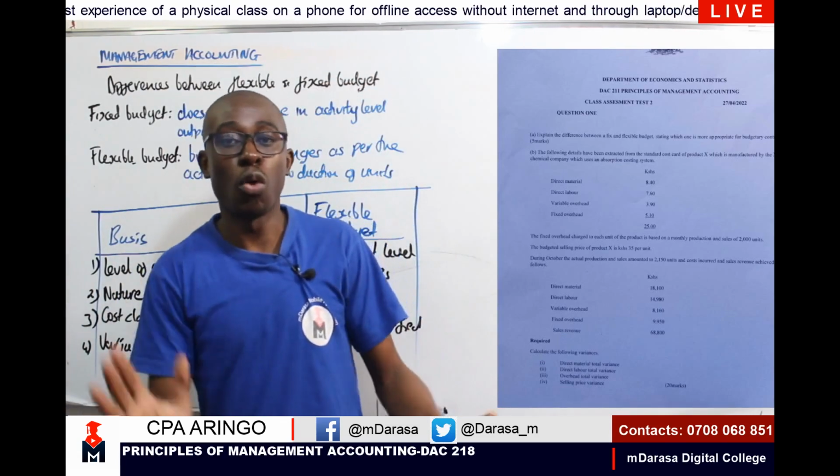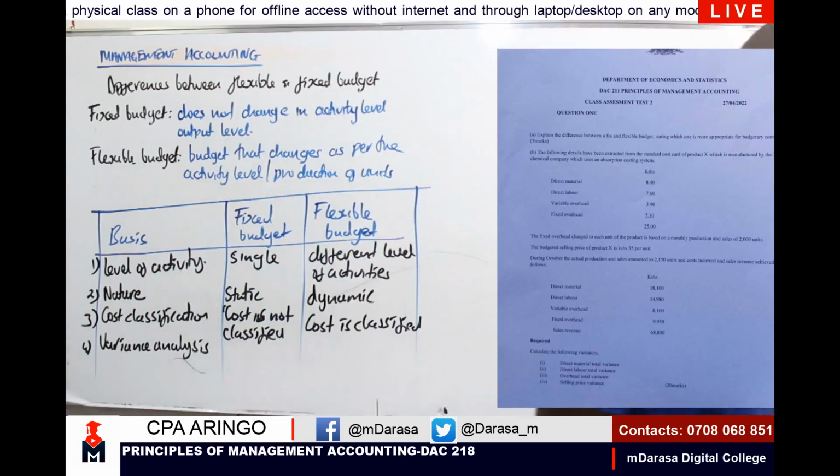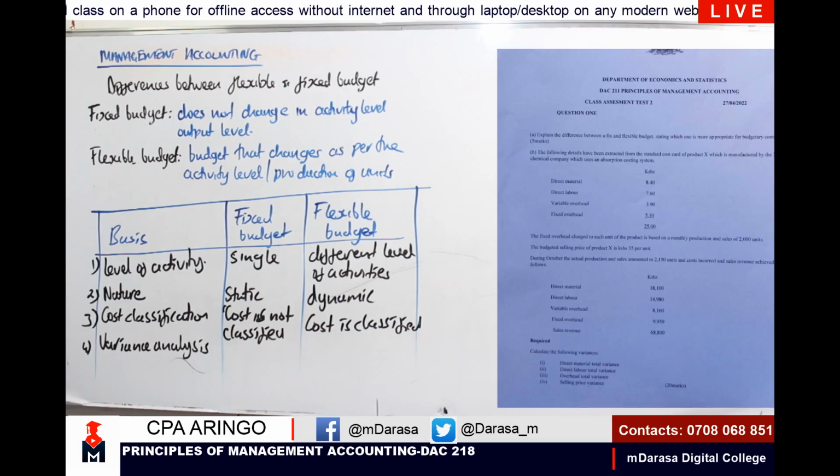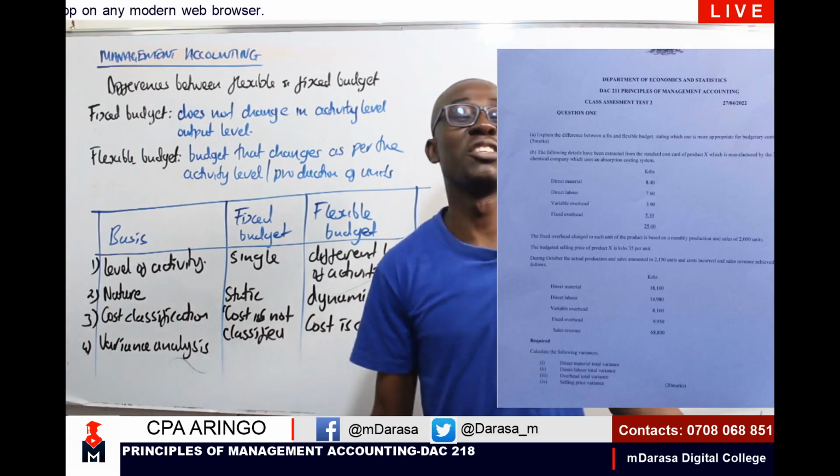So that is point 1 we've answered, whereby you're asked to give the difference between fixed budget and flexible budget. Just based on all that we've explained, if you're asked, my good students, to state which one is more appropriate for budgetary control, which one can you say?